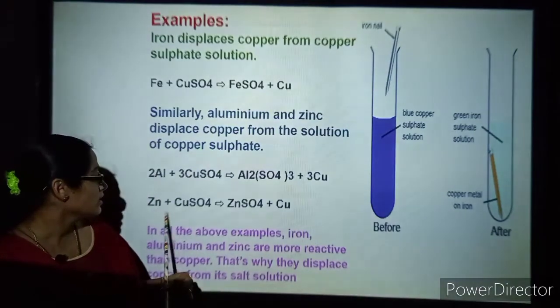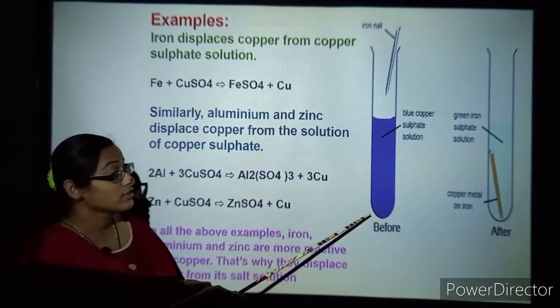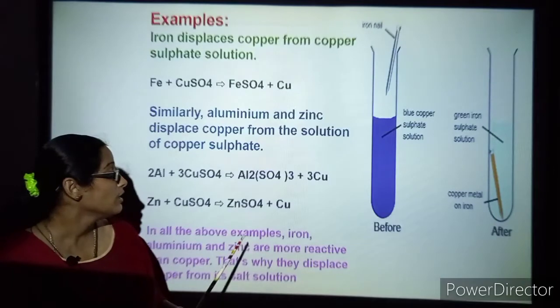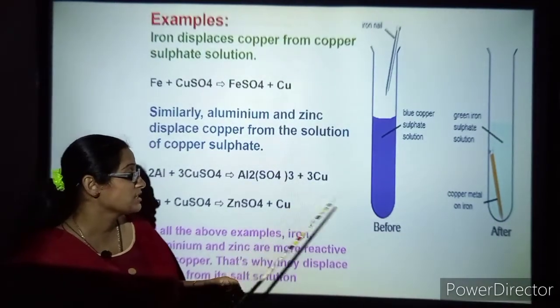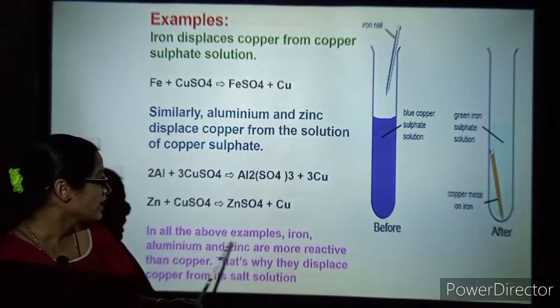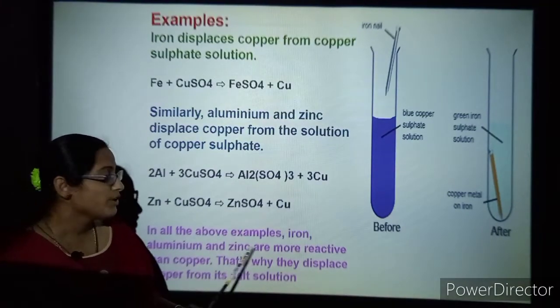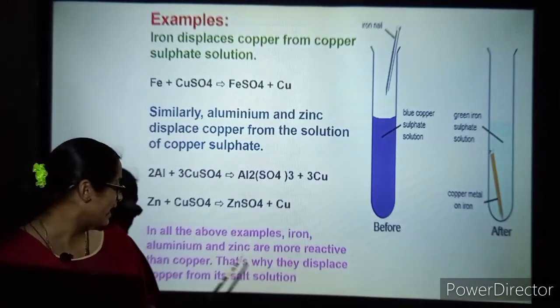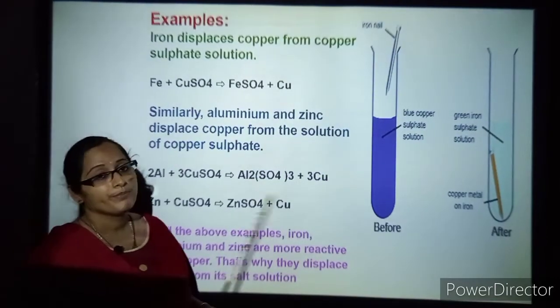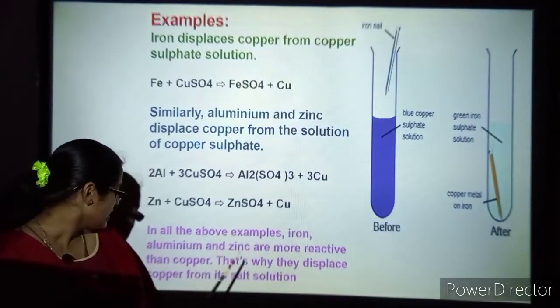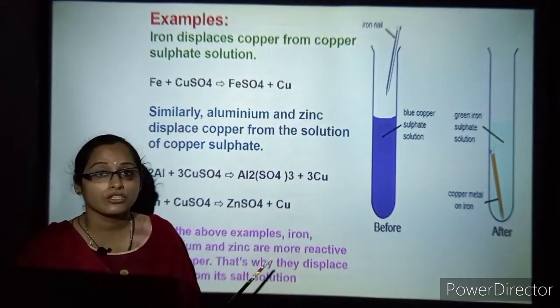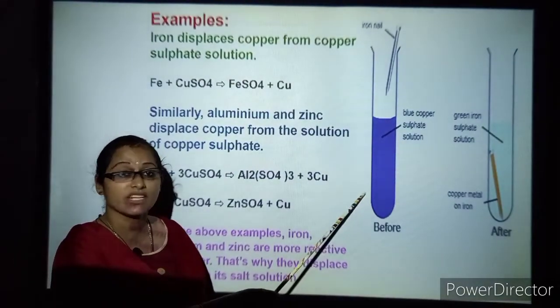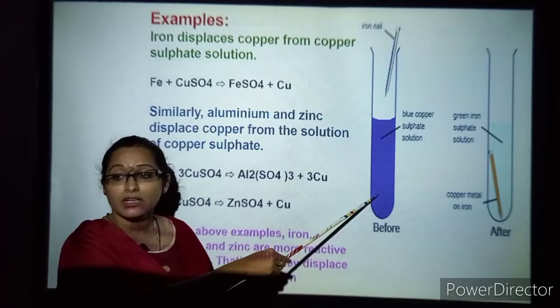When zinc is dipped in copper sulfate solution and left for some time, it forms zinc sulfate solution and copper is displaced. In all the above examples, iron, aluminium and zinc are more reactive than copper. That is why they displace copper from the salt solution. What is getting displaced? Copper is getting displaced.